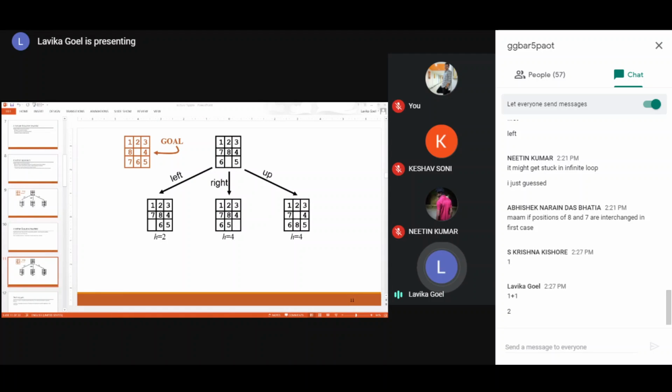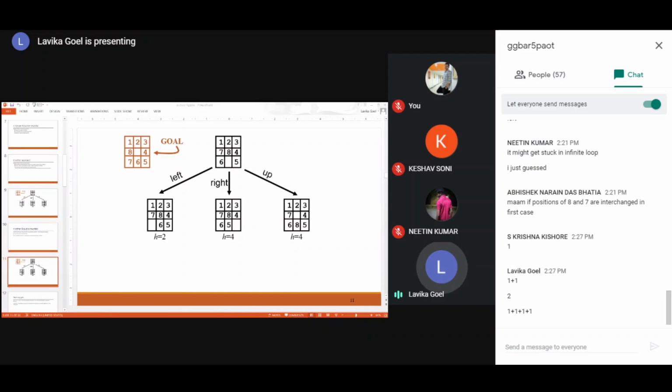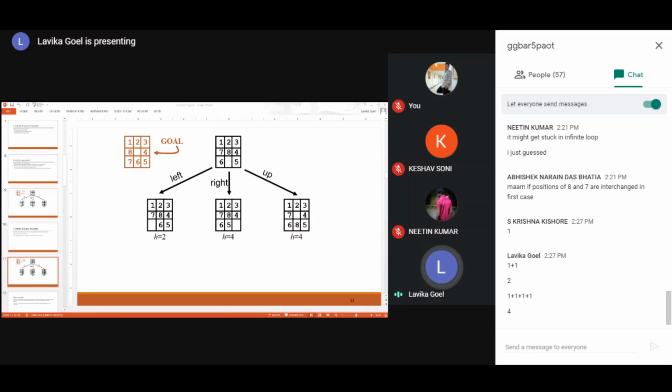Then 4 is correct, so leave it. Then 6 is not correct, so you have to move 6 towards the right by one tile. So plus 1 for 6, fine. And then for 5, 5 is also not at the correct position, so plus 1 for 5, because you have to move it by one tile. So total of 4 you get. That's how you get the heuristic value of 4. And the last one is also having a heuristic value of 4.